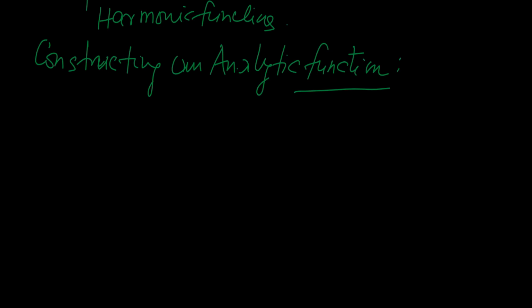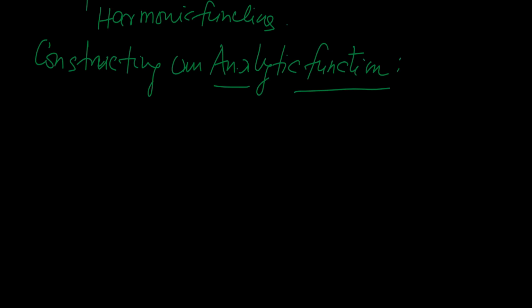Let us see, whenever we are given either the real part of an analytic function or its imaginary part, in that condition, by using the concept of harmonic function, we can construct the analytic function. It means if a real part is given, we can find its imaginary part, or conversely, if the imaginary part of analytic function is given, we can find its real part.